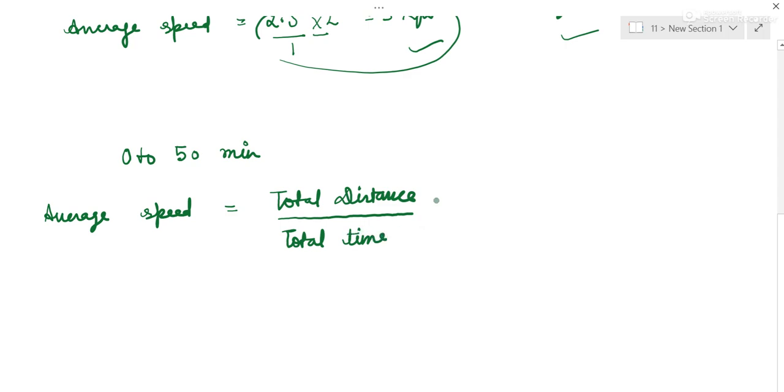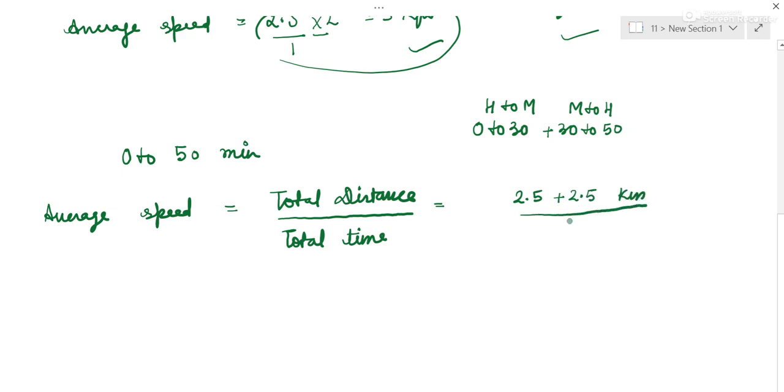So total distance: first, 0 to 30 he went from home to market, and then 30 to 50 minute he went from market to home. So distance is 2.5 kilometer each. So 2.5 plus 2.5, that is in kilometer, and time is 50 minutes.